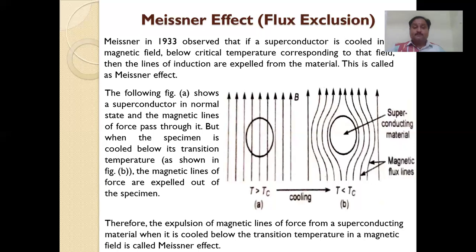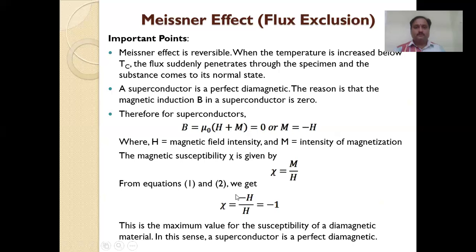Thus, the expulsion of magnetic lines of force from a superconducting material cooled below the transition temperature can be seen in diagram B, which indicates the superconducting material. Clearly observe the magnetic lines of force above the critical temperature and below the critical temperature. In a magnetic field, this type of effect is called the Meissner effect.